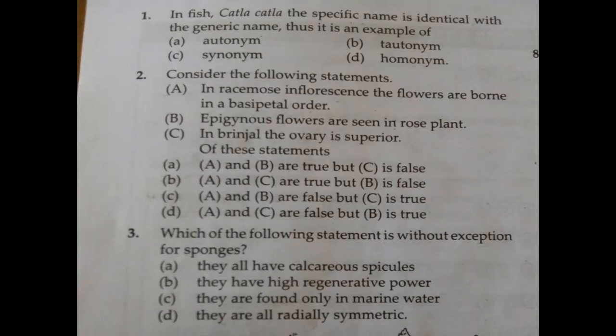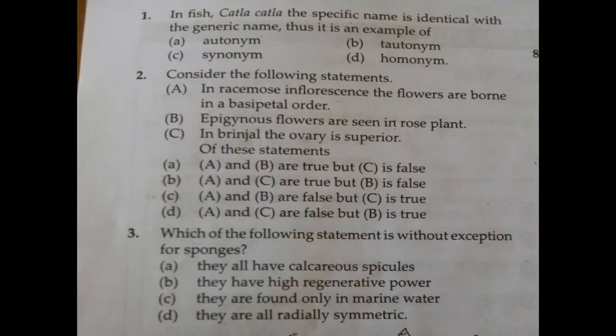The word tautonym refers to the genus and species name being the same, like Naja, the cobra snake, where Naja is a genus and Naja is a species also. Here Katla katla is given, where genus name and species name are both the same. So tautonym fits. The correct answer should be tautonym. But let us see why the remaining 2 are wrong.